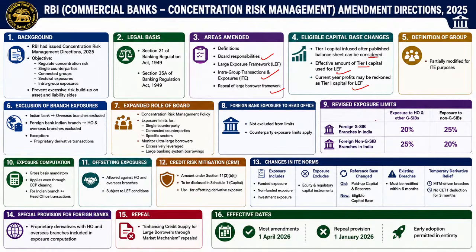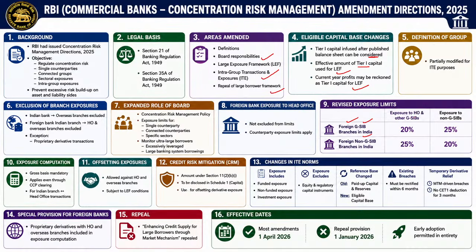So what things do you need to remember in this? In case of global systemically important banks, as well as in case of non global systemically important banks, there are certain limits.